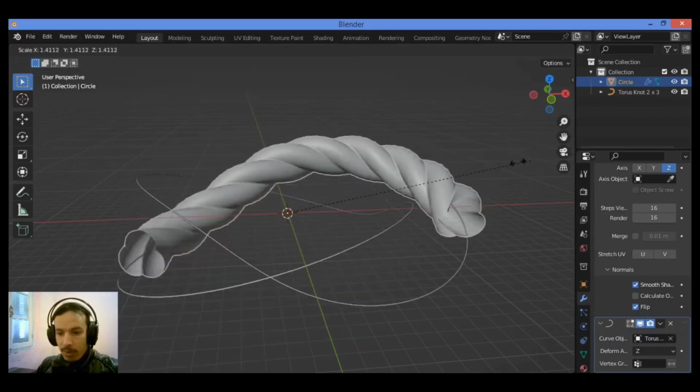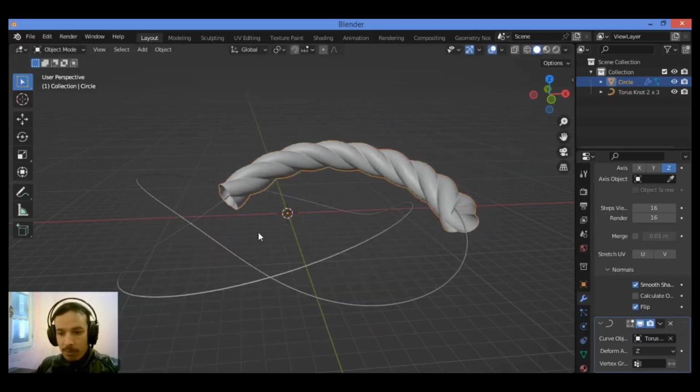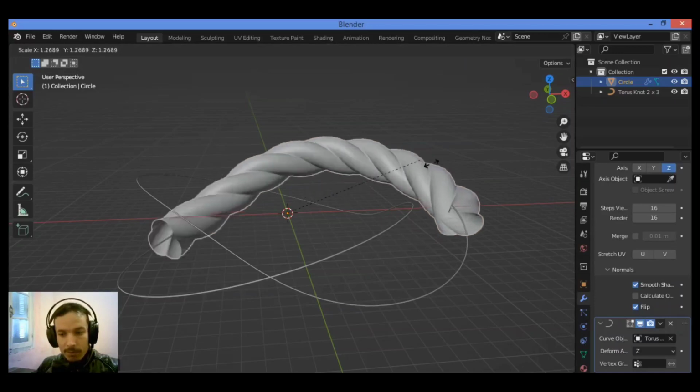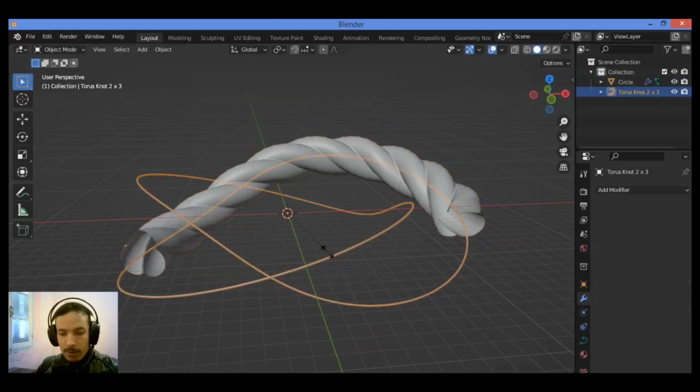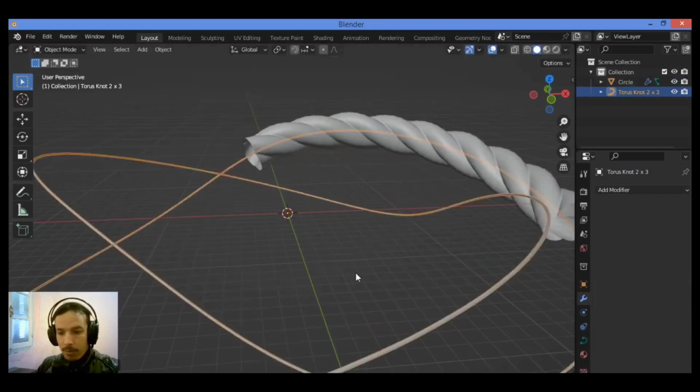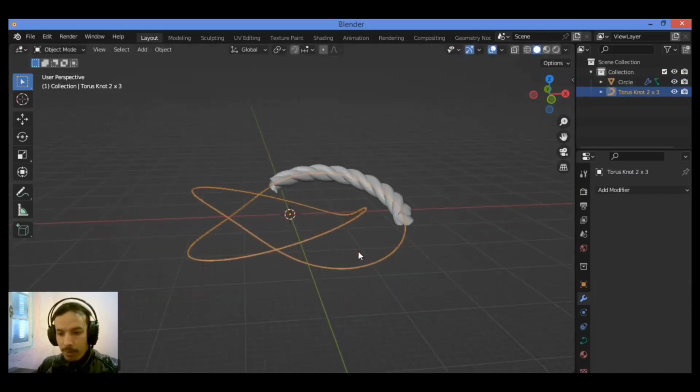And you can see that this effect, it's amazing. It's gonna be following the curve that you have created earlier. Then move it along the z-axis by pressing G and Z. So just want to scale it like this, a tiny bit, and you can also scale the curve. So let's zoom out a tiny bit.